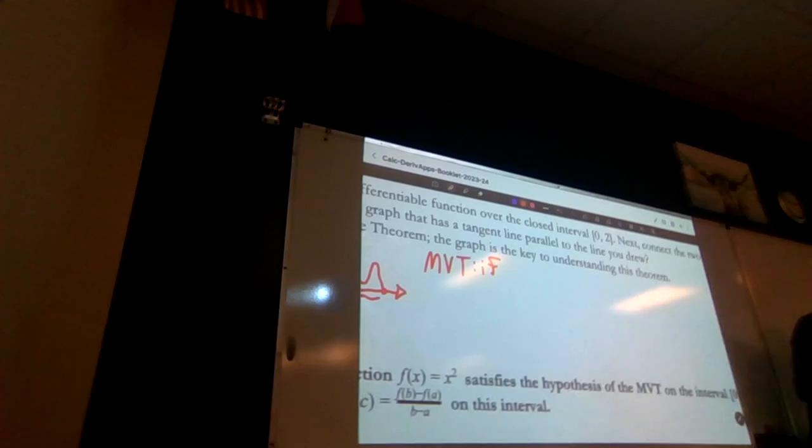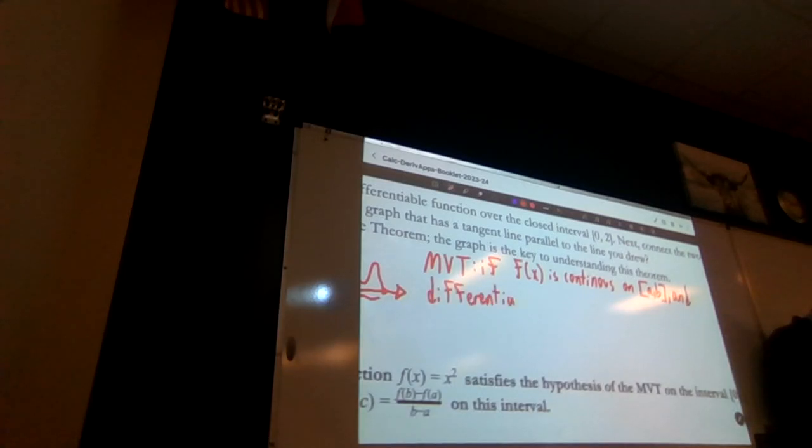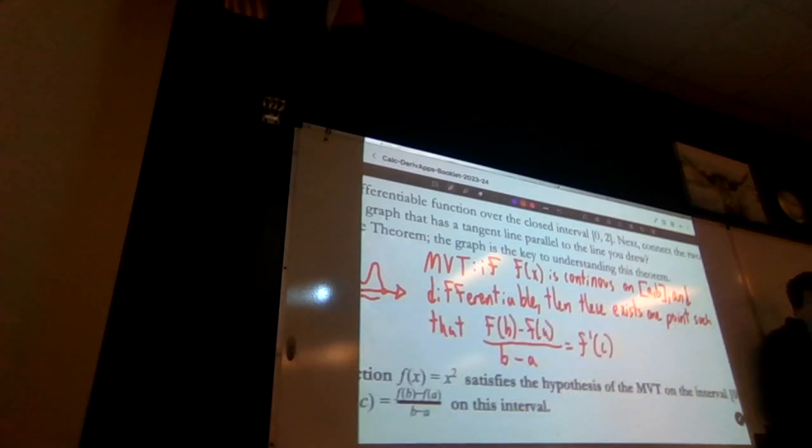So, the MVT, or the MTV, if that's how you remember it better, states that if f of x is continuous on the interval a to b, and differentiable, then there exists one point such that the function at b minus the function at a, divided by b minus a, is going to be equal to f prime of some point c.